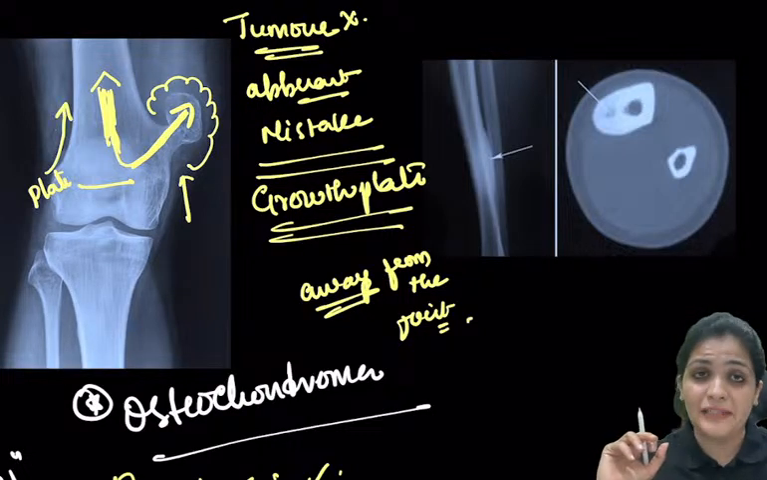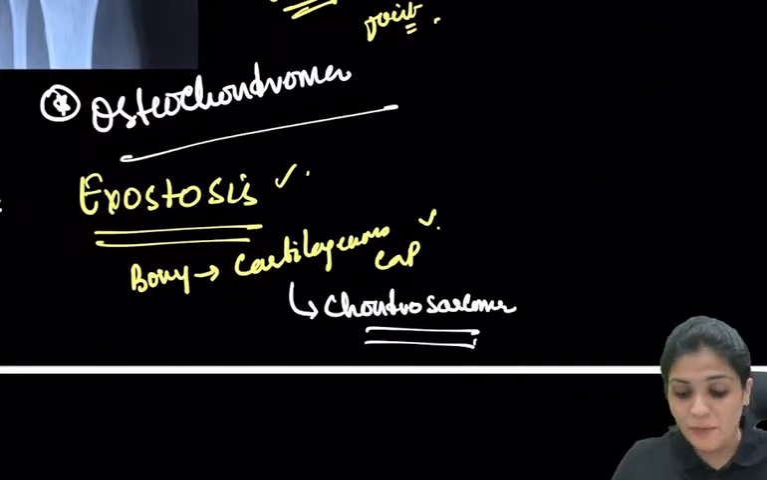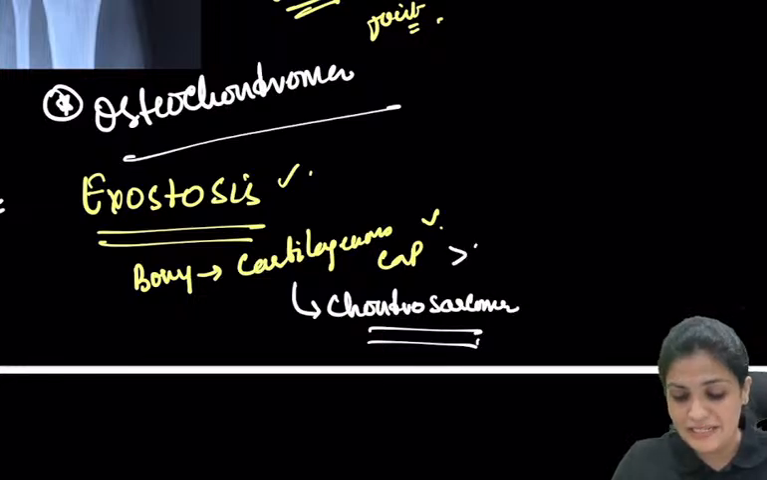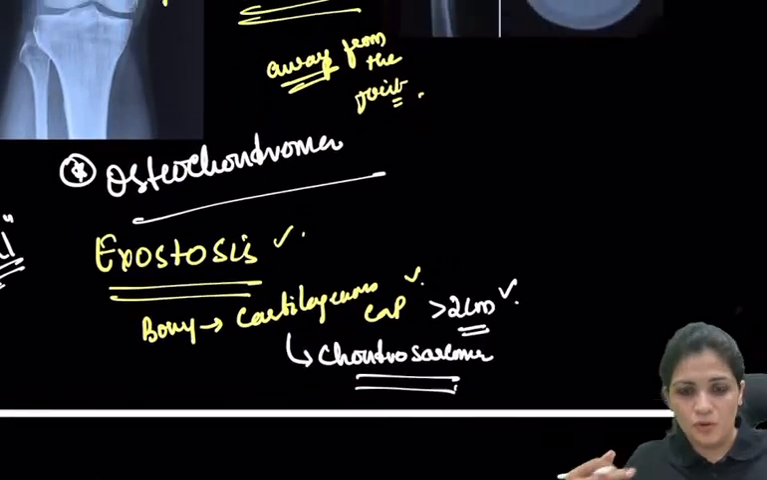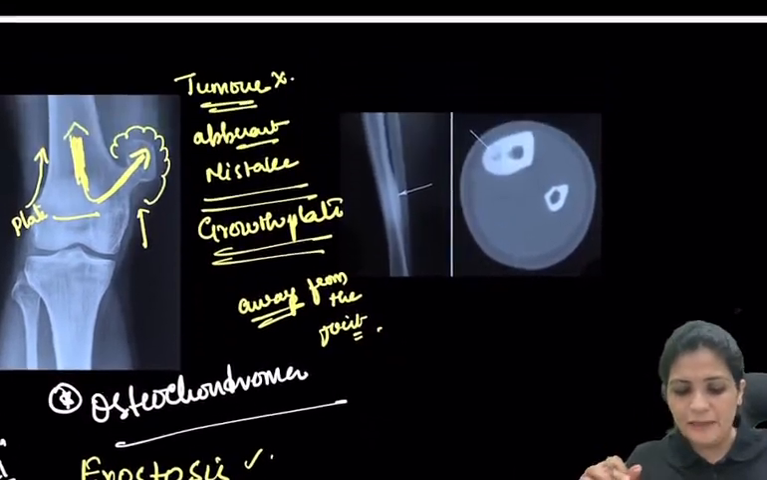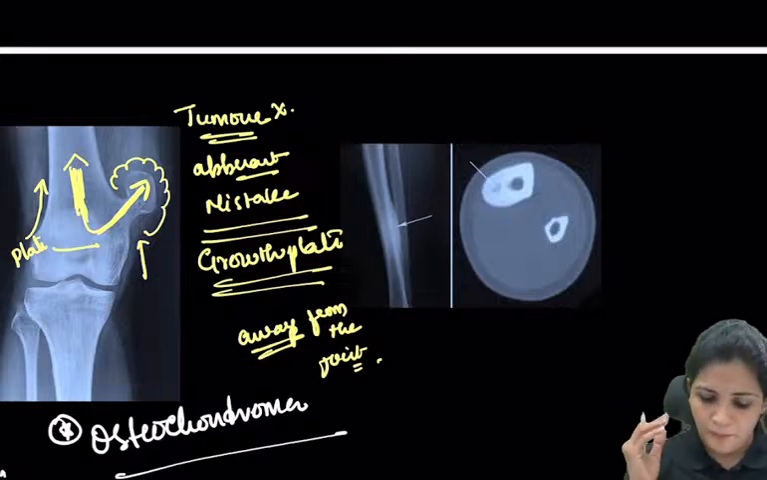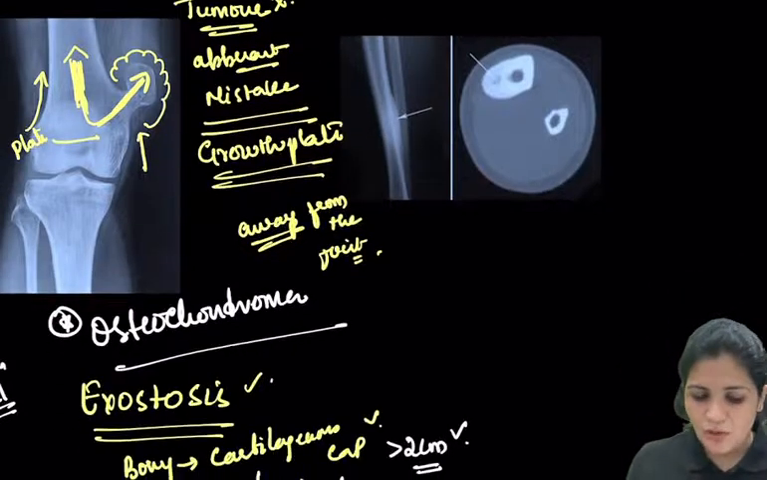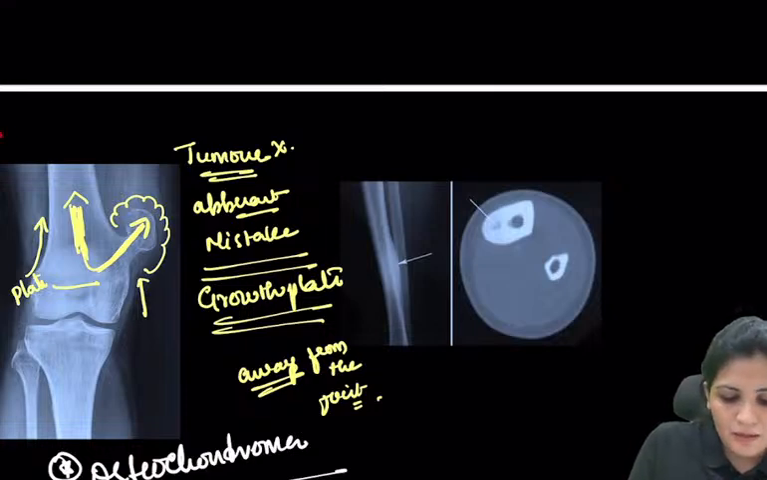Once you confirm the diagnosis of osteochondroma, you have to think about the cartilaginous cap. What is the size of the cartilage? Whenever it is more than 2 centimeters, or the tumor is rapidly increasing in size, you have to suspect chondrosarcoma, right? These are the important things to remember about osteochondroma. So what is the name given to multiple exostosis?